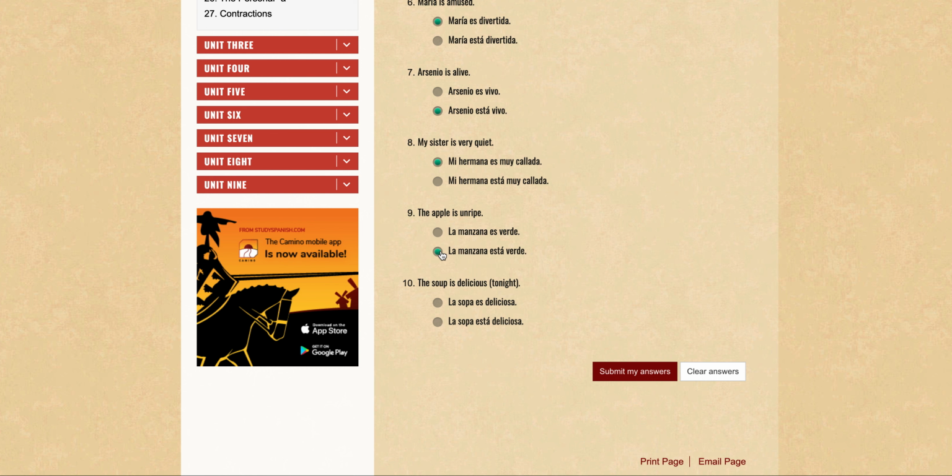But conditions are something that change. It varies from state to state, from moment to moment. So the soup is delicious tonight. It doesn't necessarily mean that the soup might be delicious tomorrow, because it's going to be different. So therefore, we're going to use the condition verb, and that is estar. So la sopa está deliciosa.